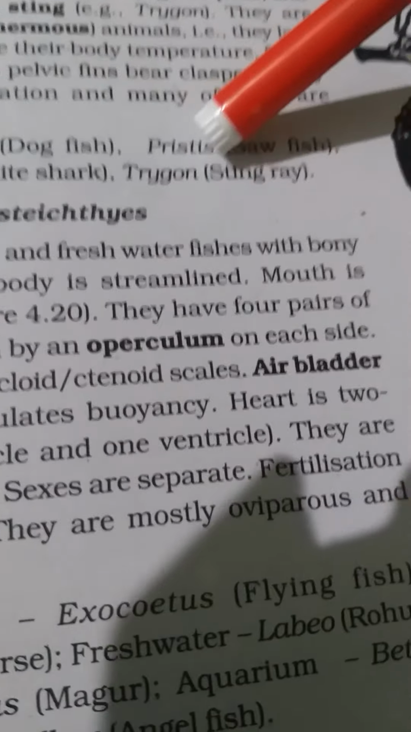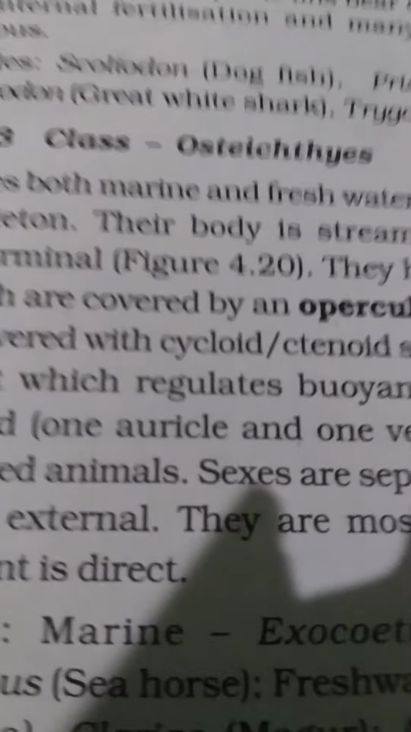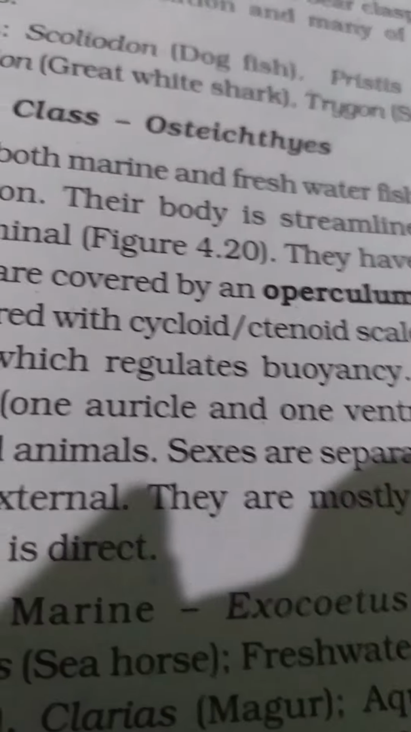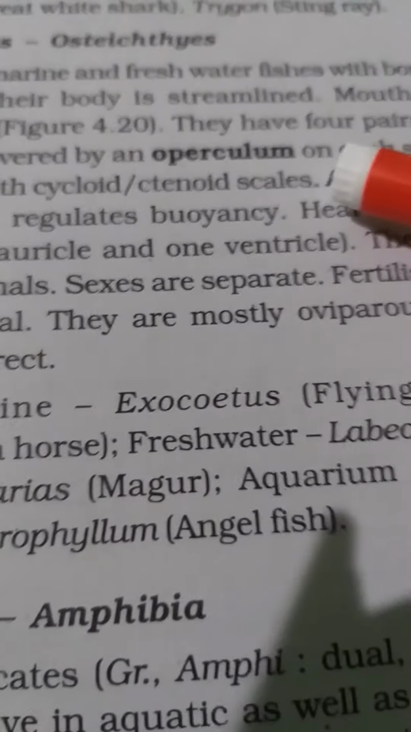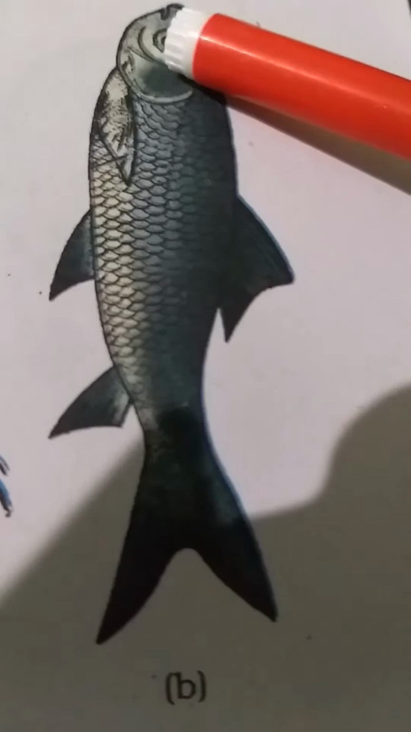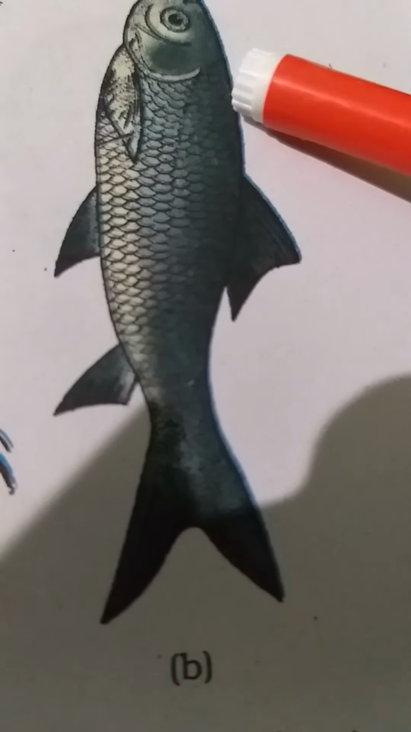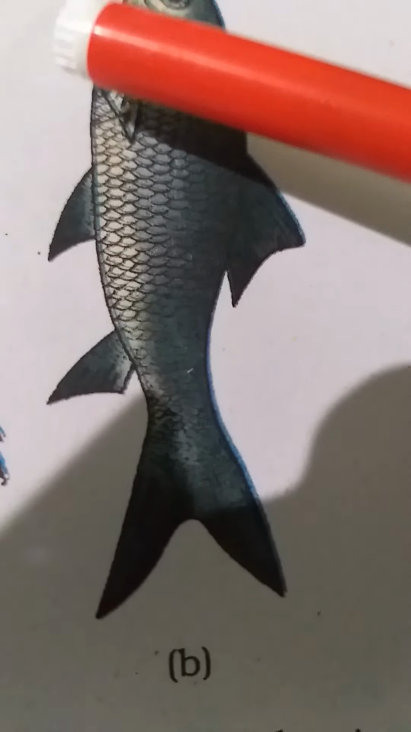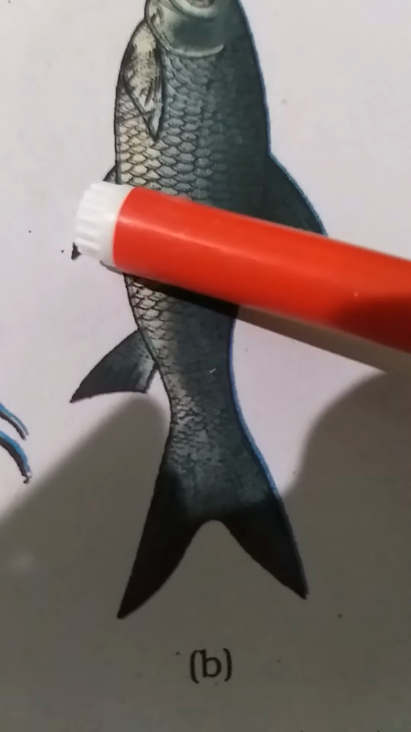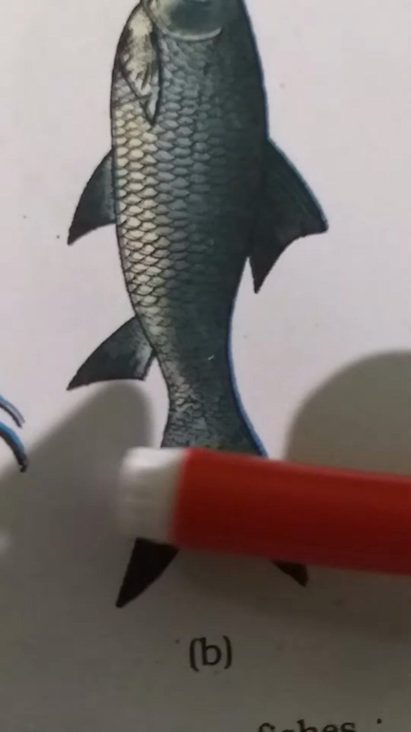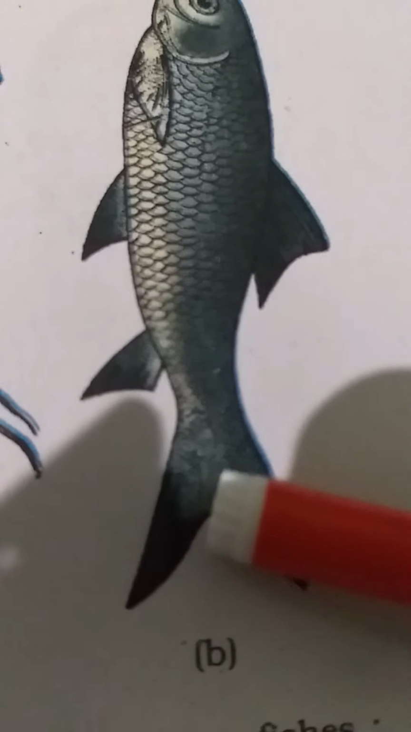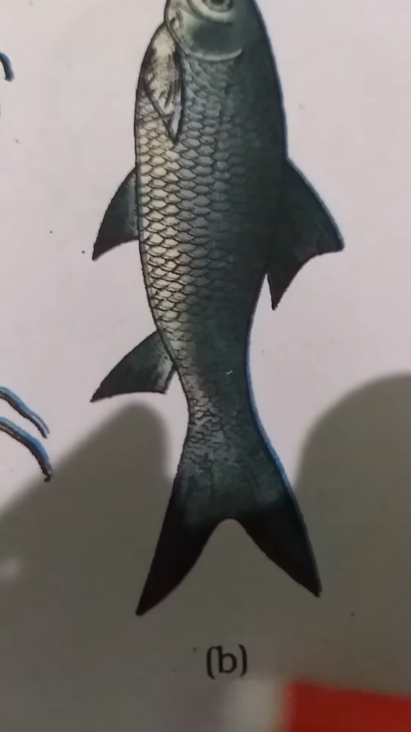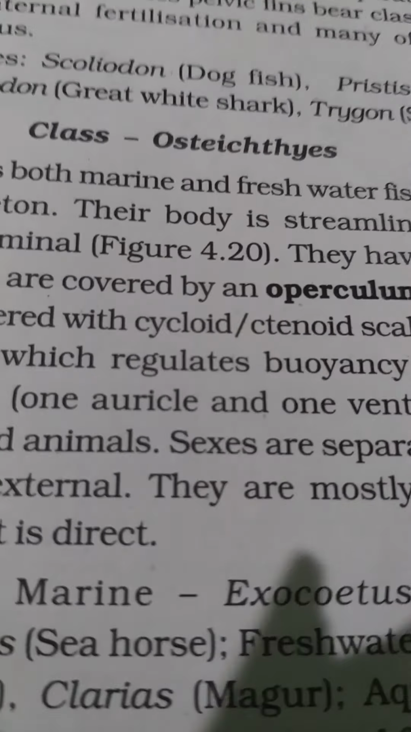Now great white sharks, the Trygon, and then Osteichthyes is basically the bony fish. The normal fish that you find in the market around you are the bony fishes. This is the basic structure. You see, it has got an eye, it has got a bony operculum, it has got fins. This fin is known as the dorsal fin. This is the pelvic fin. This is the pectoral fin. This is the anal fin, and this is the caudal fin, or the tail fin. So this is basically the structure of Osteichthyes.